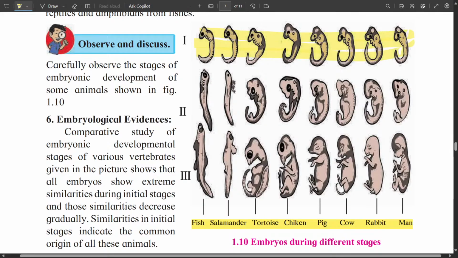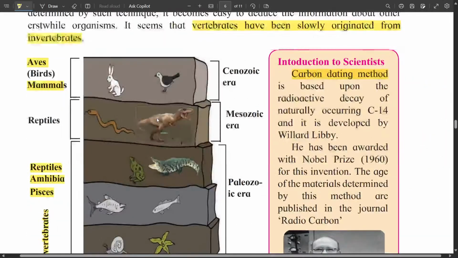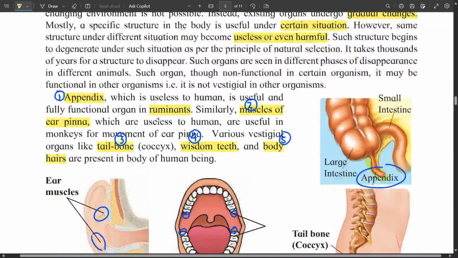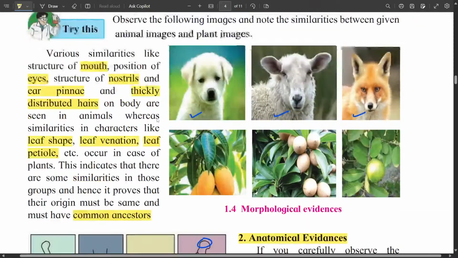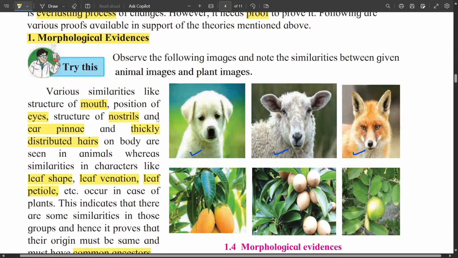Hence we have seen the evidences of evolution, and we can quickly revise all the evidences. First were the morphological evidences, and in the morphological evidences we saw similarity in the outward characteristics.